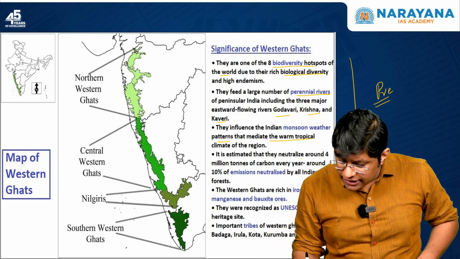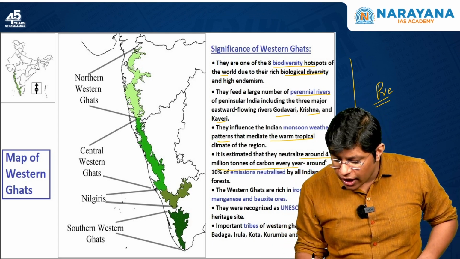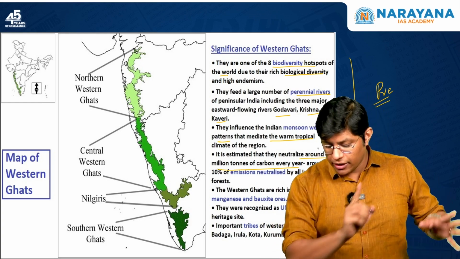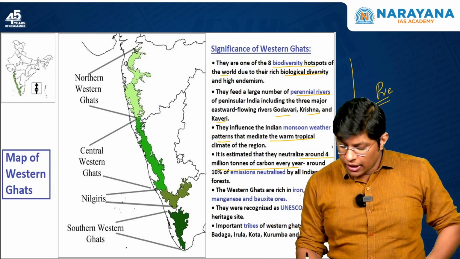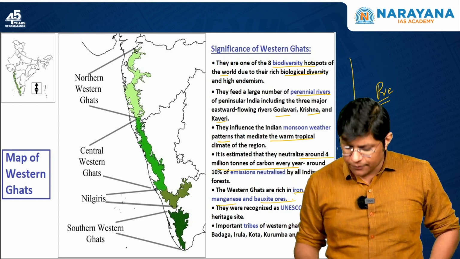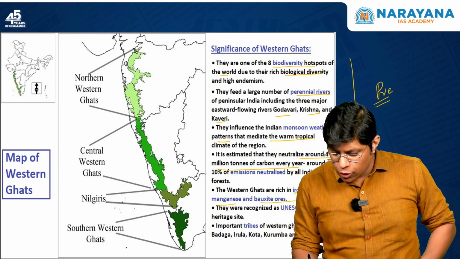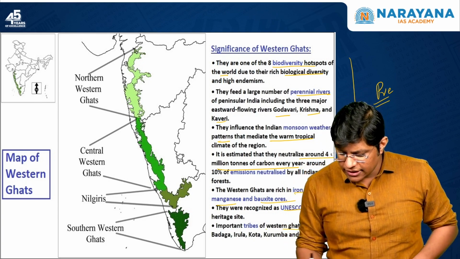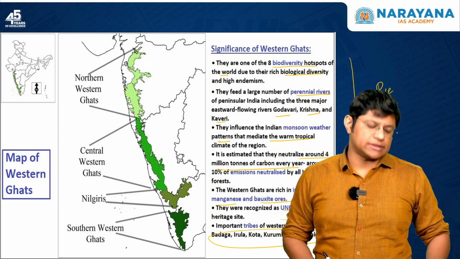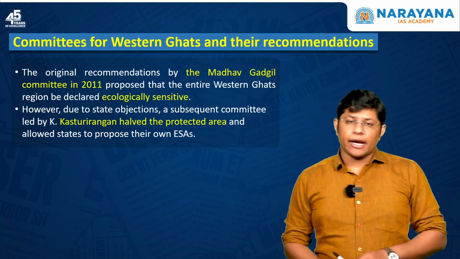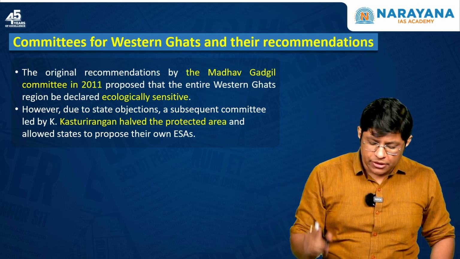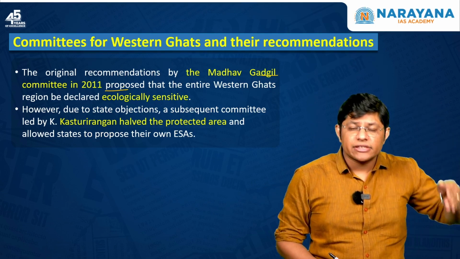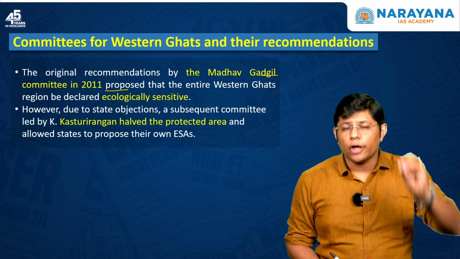Then they neutralize around 4 million tons of carbon every year. It also helps in the climate neutralization. They are rich in iron, manganese and bauxite. They are recognized as UNESCO World Heritage Site, and these are the important tribes in the Western Ghats. Right? Now, the original recommendation by the Gadgil committee proposed that the entire Western Ghats should be declared as ecologically